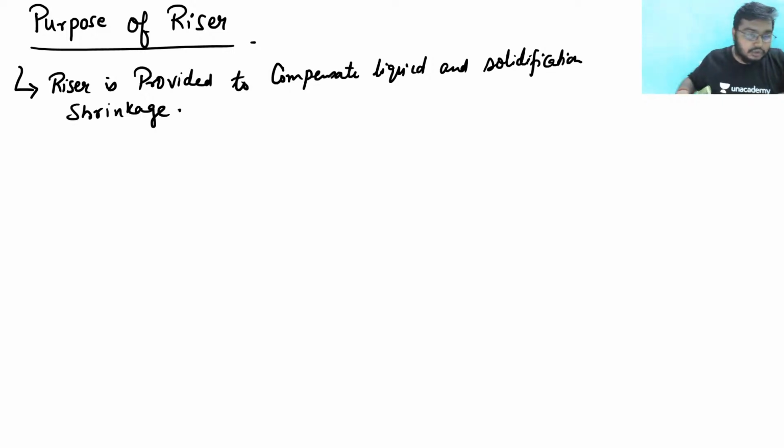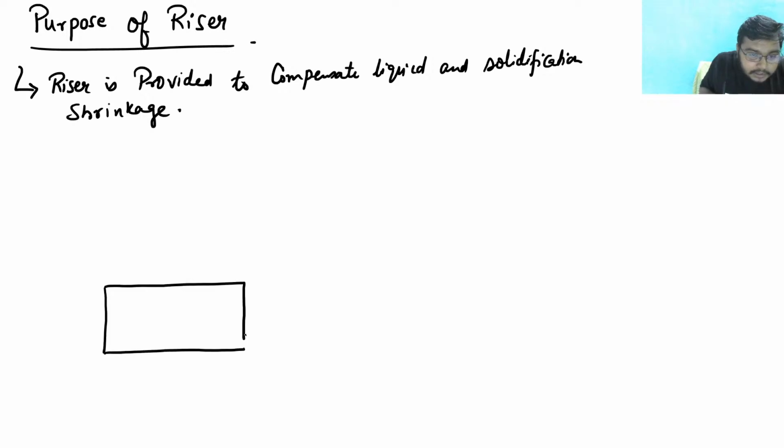Okay, so now see, riser is provided to compensate the liquid and the solidification shrinkage. So suppose this is my casting. This is my mold cavity, right? In this mold cavity, I am putting the riser on the top.